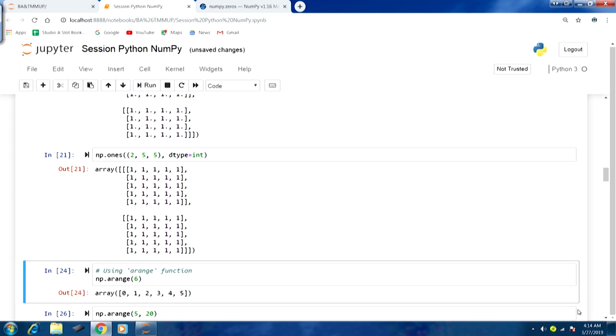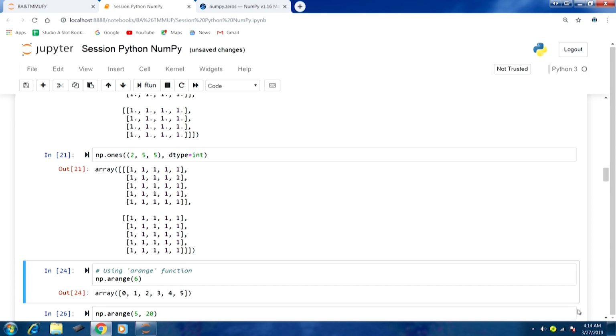Now, let us talk about another array creation function, that is the arange function. We are already familiar with the range function that we have used in Python's built-in capabilities for different sequences. Here also a similar kind of function is available to us. So, let us understand this.